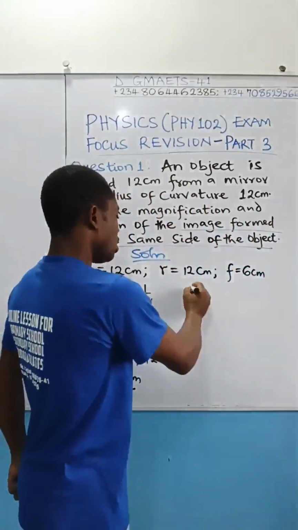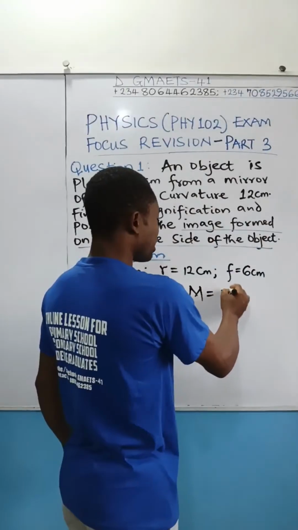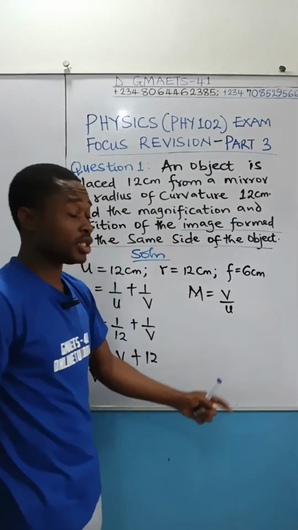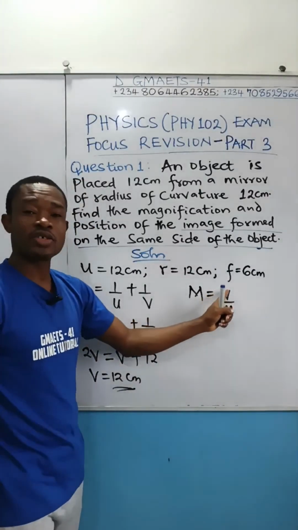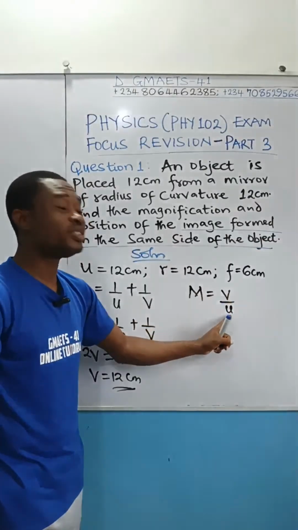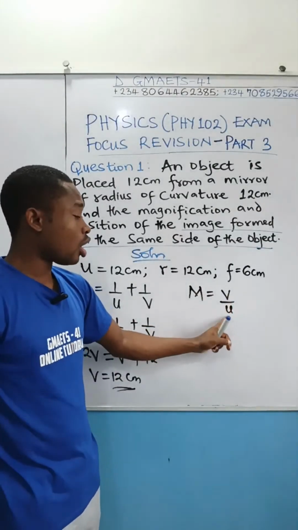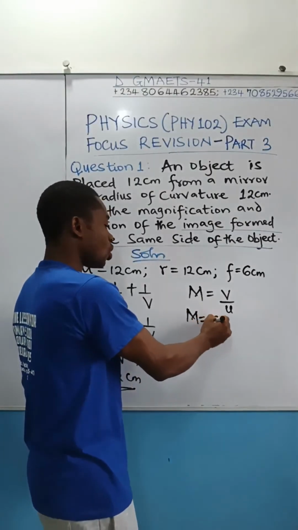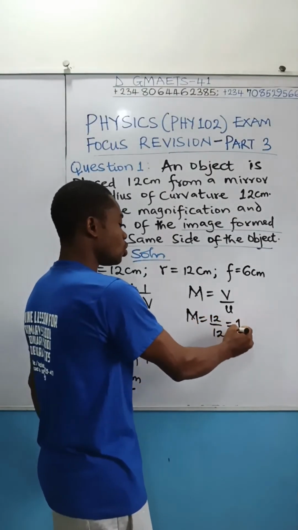But just for calculation purpose, magnification is equal to image quantity divided by object quantity. In this case, image distance over object distance. And so our magnification is going to be 12 over 12, which is equal to 1.